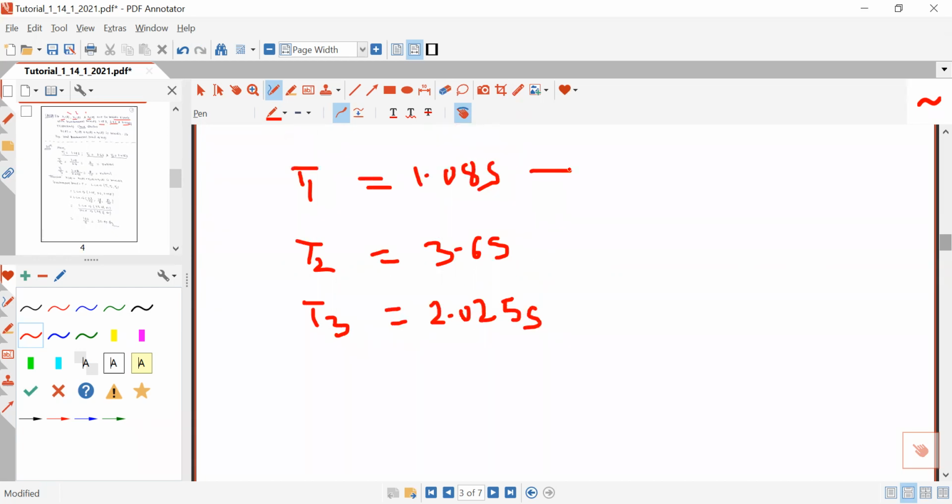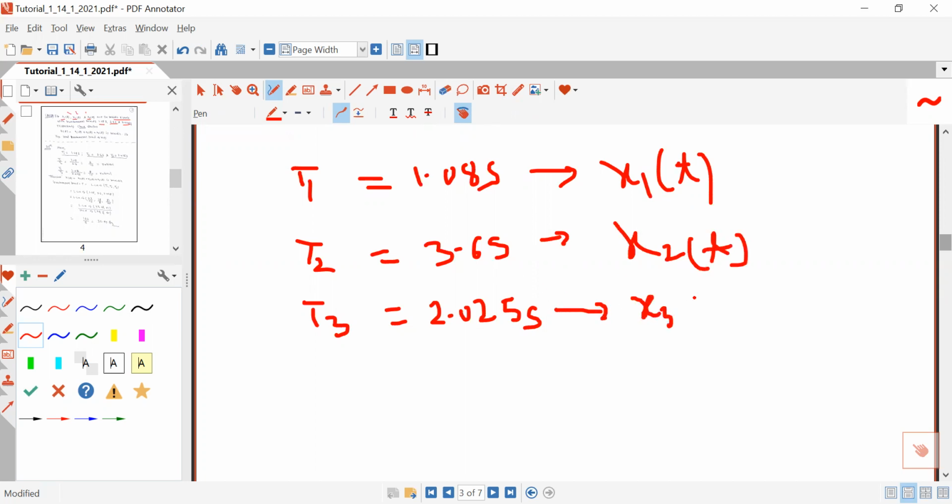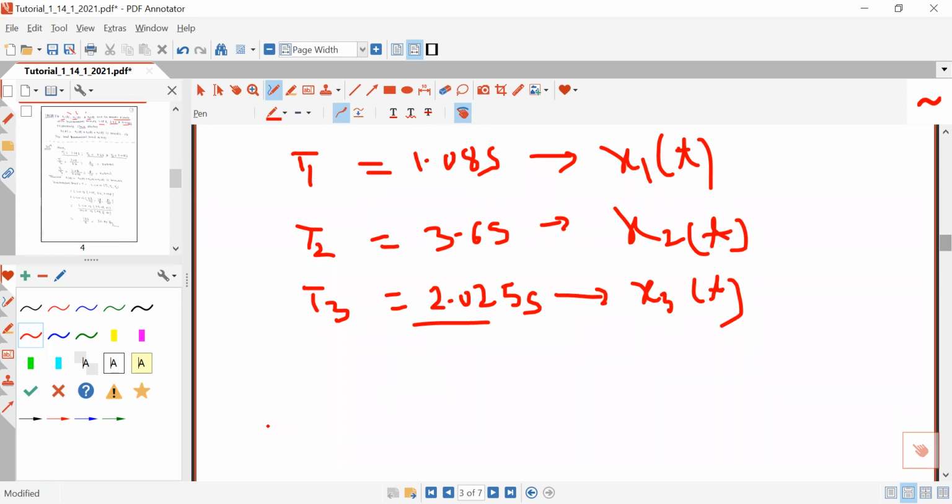And this is the fundamental time period for signal x1(t), which is periodic. The second signal x2(t) is also periodic with a fundamental period of 3.6 seconds, and the third signal x3(t) is also periodic with a fundamental period of 2.025 seconds. Now the question is whether the sum of these three periodic signals will be periodic or not.